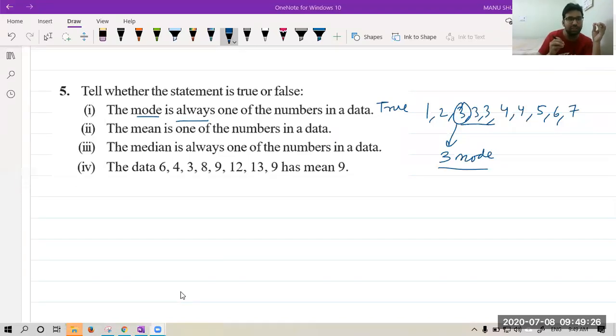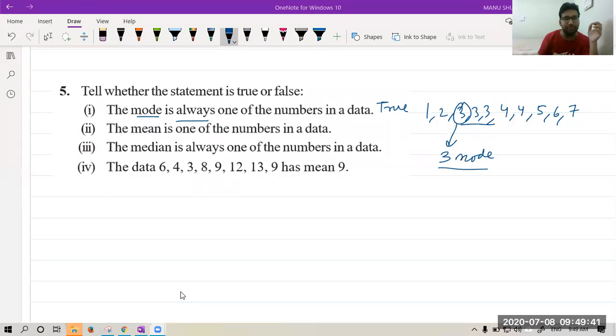I hope you got this. There can be more than one mode also. It is okay. But the question is different here. It is saying that mode is always from the observations. So यहाँ पर ये बात सही है. हमेशा mode given observation में से ही आता है.